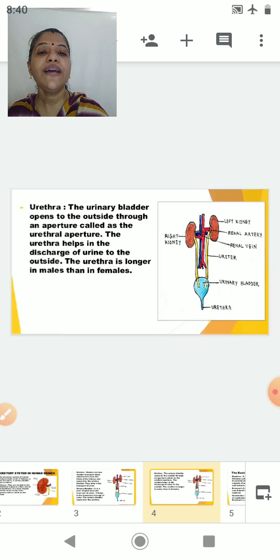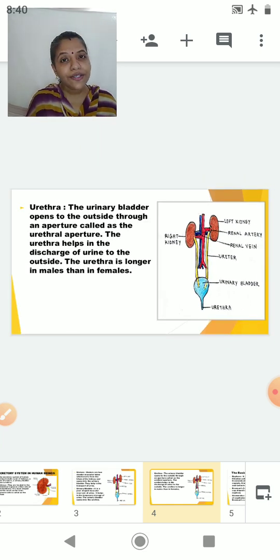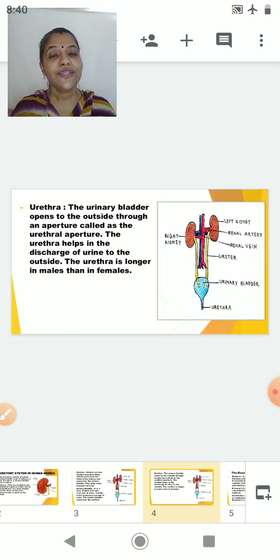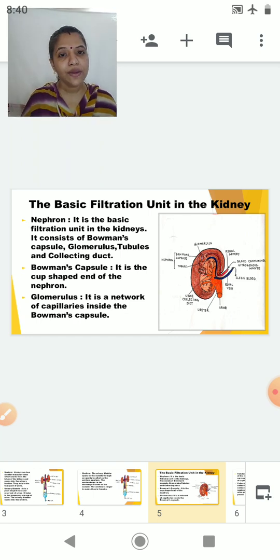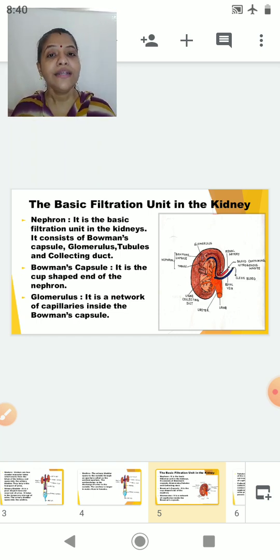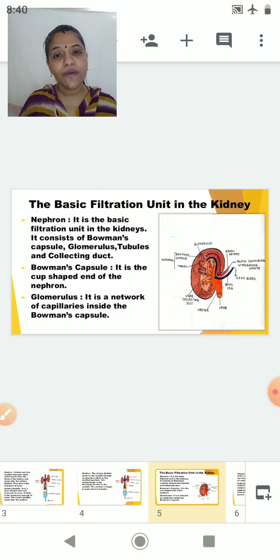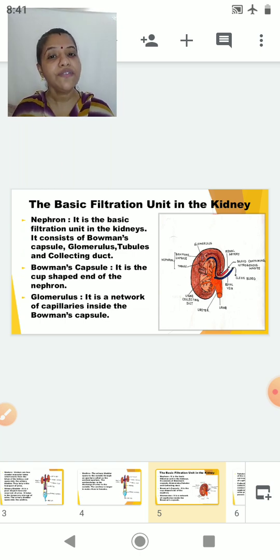So students, we have completed the excretory system of human beings. We studied a pair of kidneys, a pair of ureters, the urinary bladder and the urethra, and we have studied the function of each. Now students, let us see the internal structure of the kidney. Internally, the kidney is made up of a number of units which are called nephrons, and these nephrons are the basic filtration unit of the kidney.